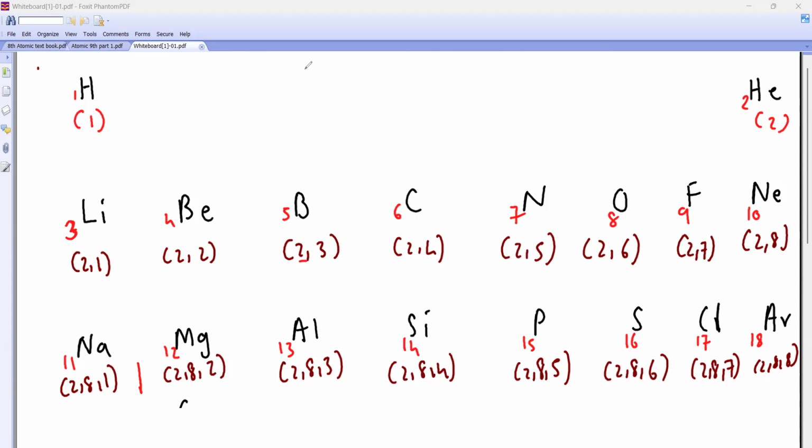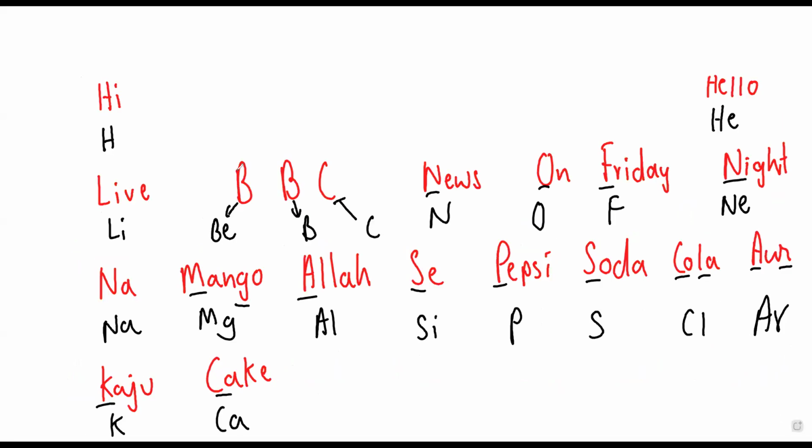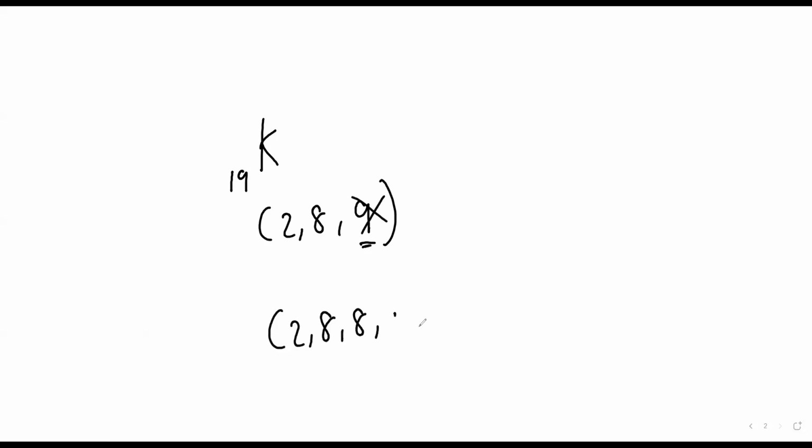Potassium is 19, so can I write it as 2, 8, 9? No. You can't, Shivin. Why? Because this is the last shell, and the last shell cannot have more than 8 electrons. So this is wrong. So what I am going to do: 2, 8, 1. Understood?